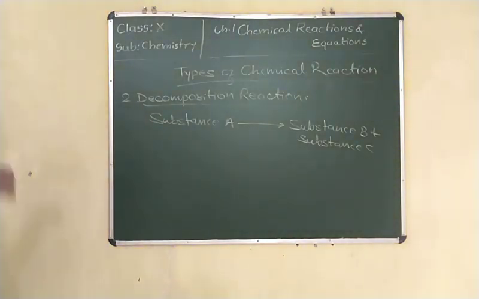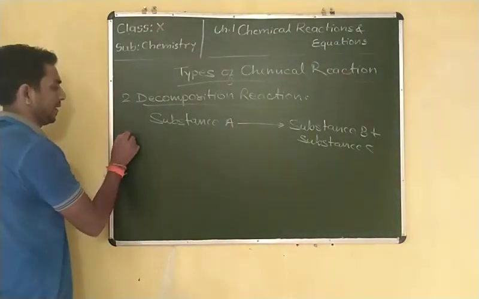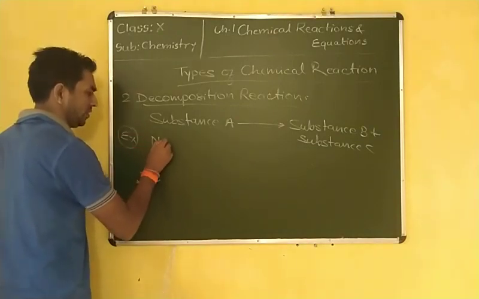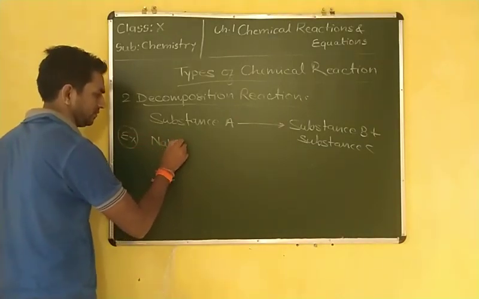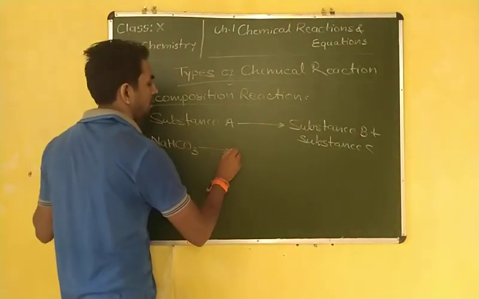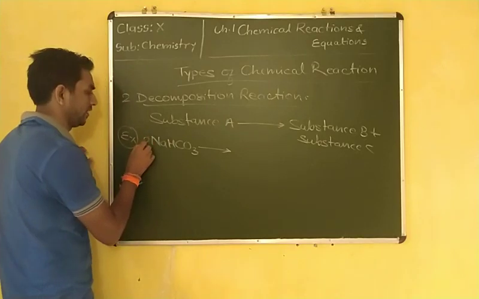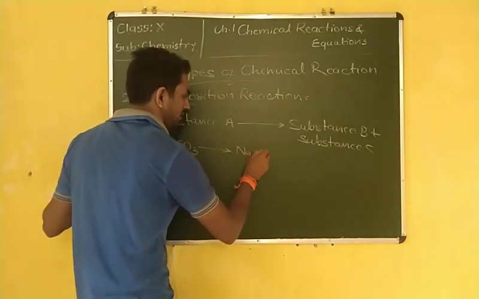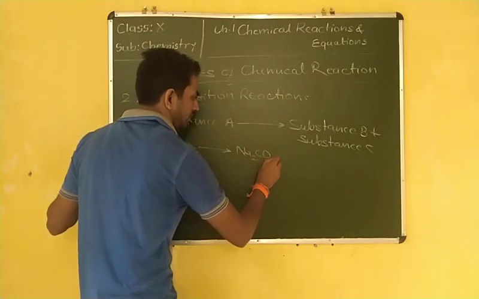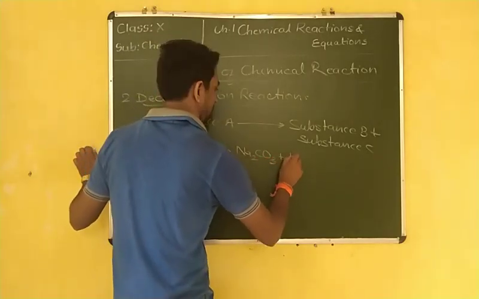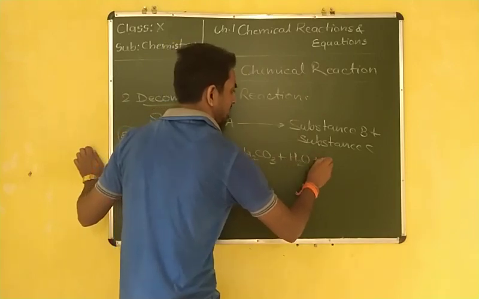For example, the breakdown of sodium bicarbonate, baking soda. It forms Na2CO3 plus H2O plus CO2.